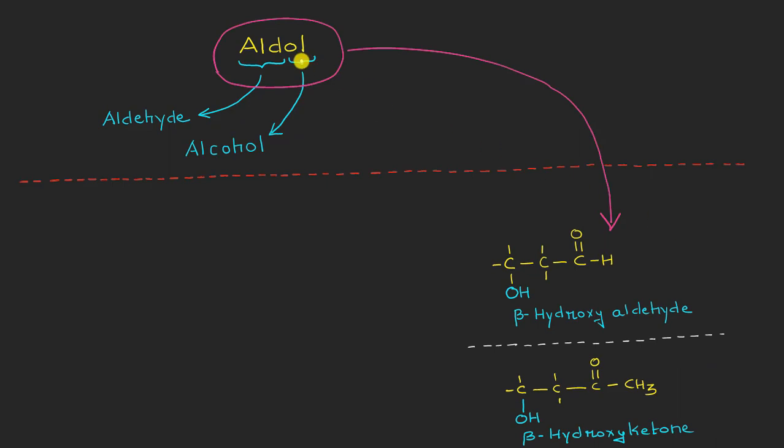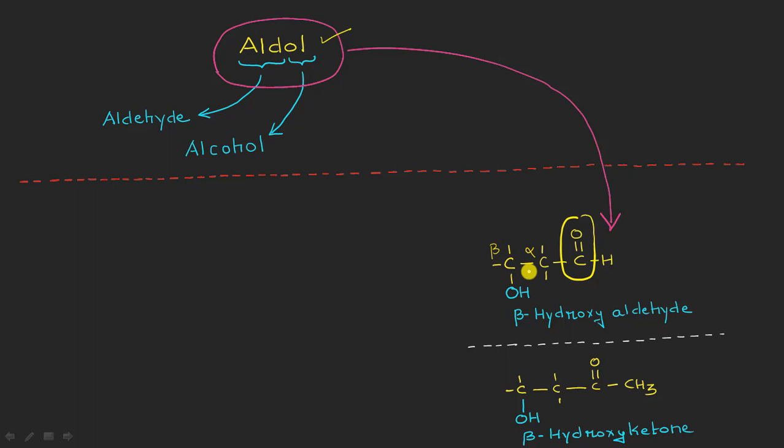Now regarding aldol as a product, I have just told that it is nothing but a combination of some aldehyde and an alcohol. But being from the chemistry background, we should know what specific structure this aldol will be having. Okay, so you can see here on the right hand side that if this is the carbonyl group, obviously this position here is the alpha position, and this one here is the beta position.